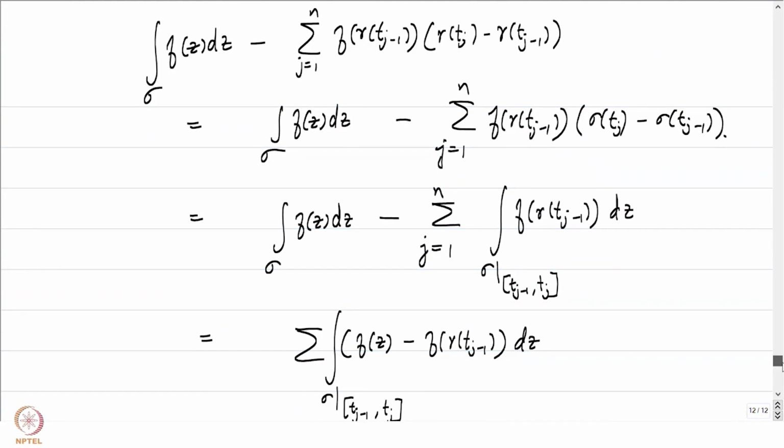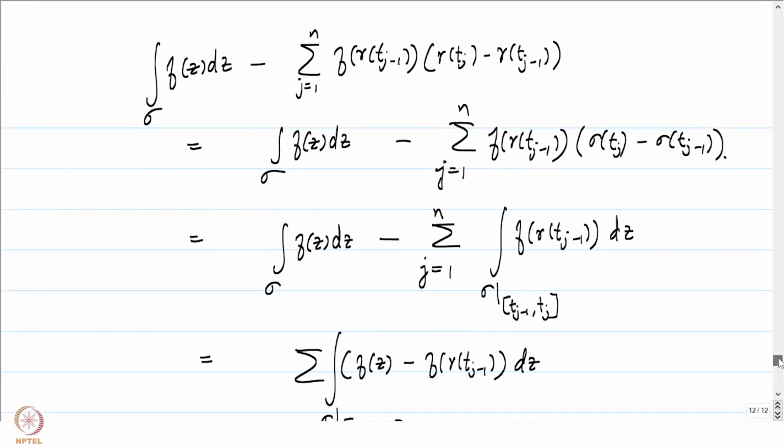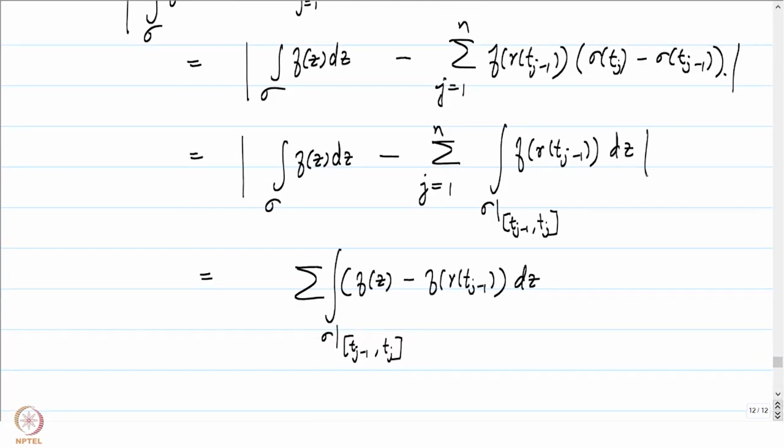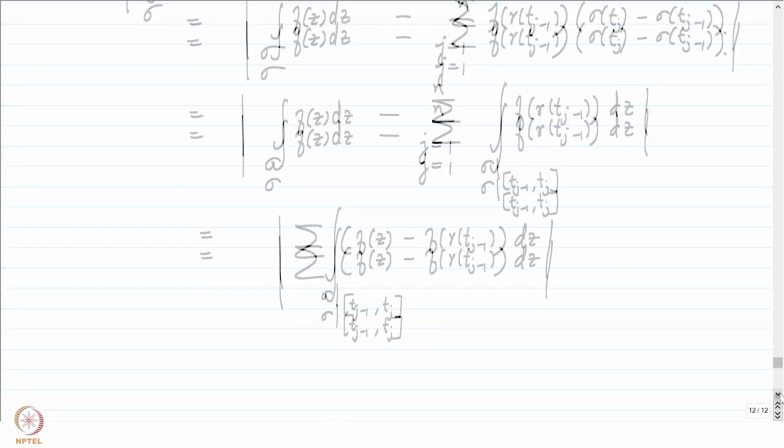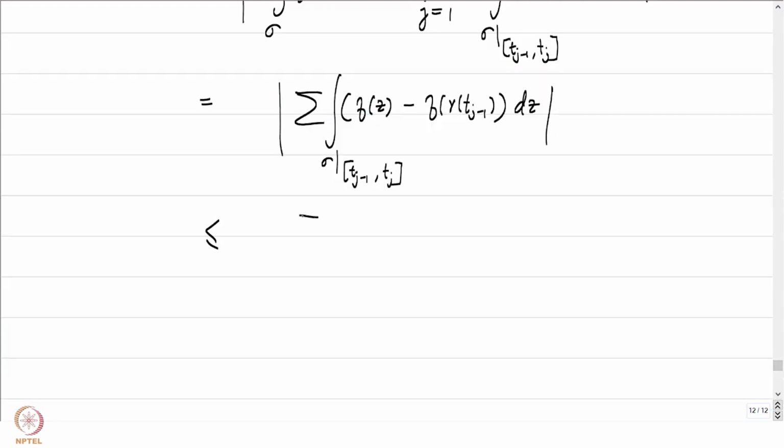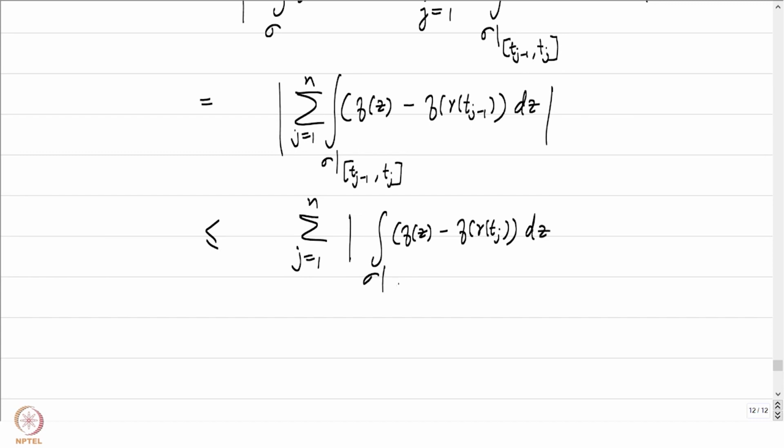Okay, so what have we established? We have established that the integral of f over sigma minus this partition sum is the same as this, and it is the same as this. That is what we have established. So this is less than or equal to the sum, j equal to 1 to n, of the absolute value of the integral of f of z minus f of gamma of tj minus 1 dz, where the integral is over sigma restricted to the straight line tj minus 1 to tj.